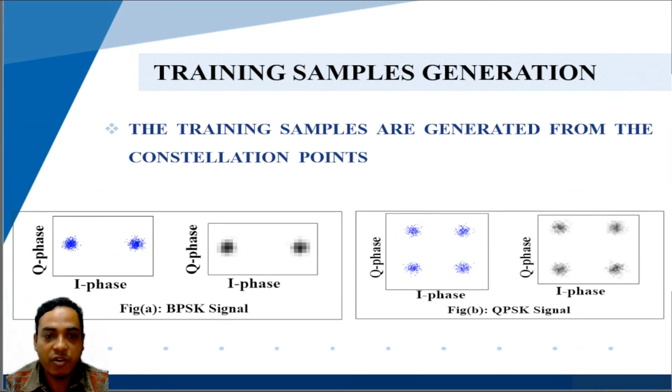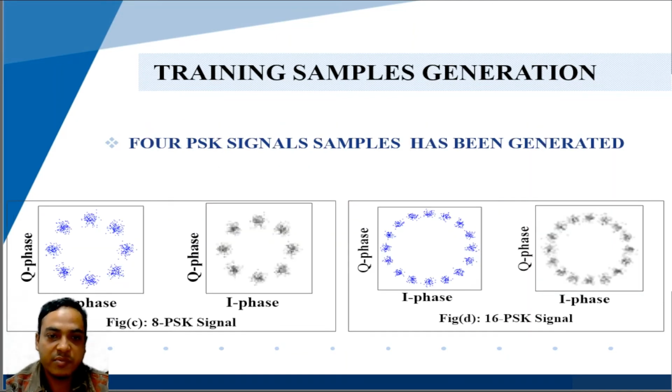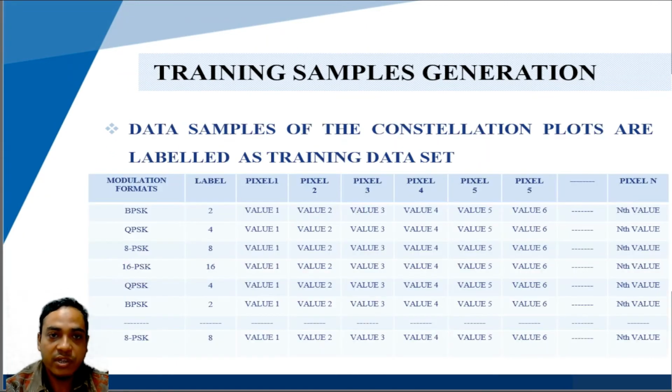The training samples are samples generated from the constellation points. So the constellation points of the BPSK signal and QPSK signal are converted into the training data samples, and accordingly the 8PSK and the 16PSK signals are also converted into samples, and are stored here as the data samples.